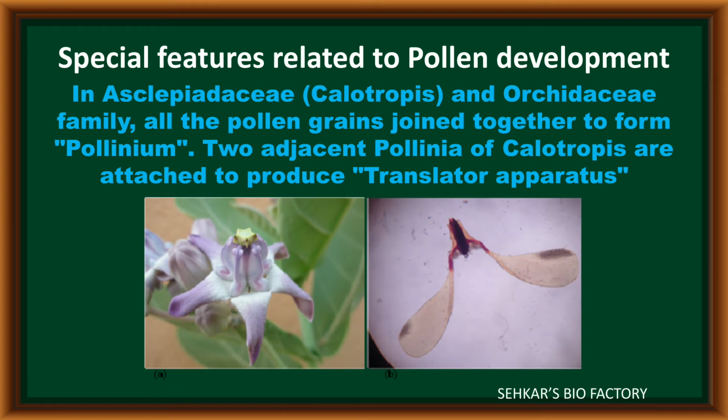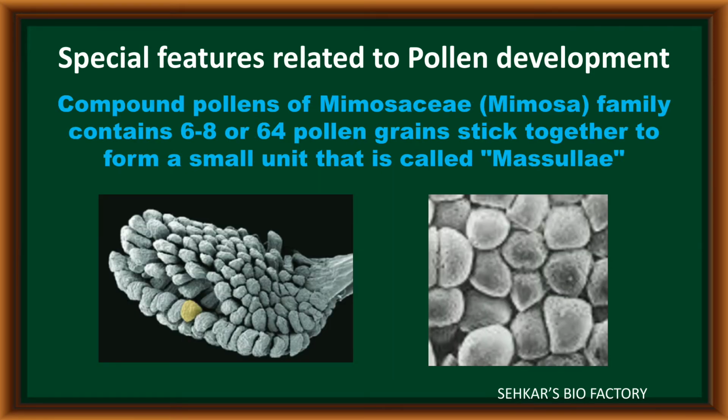In the Calotropis plant, the two pollinia are attached with the help of a structure called the translator apparatus. In Mimosaceae members, after completion of microsporogenesis, nearly 6 to 8 or 64 pollen grains are present collectively in the form of a stalk. This structure is called massulae.